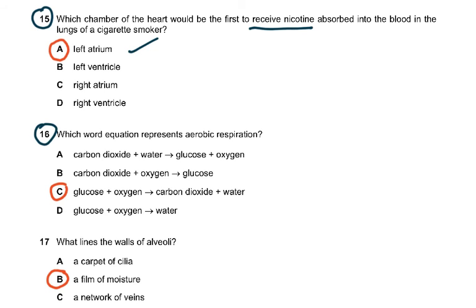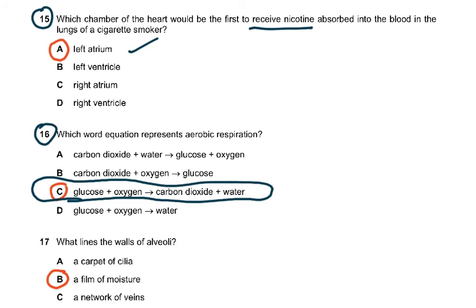Then question 16. Which word equation represents aerobic respiration? Now, this is something you need to learn. This is not something which should be an ambiguity. Glucose plus oxygen gives you carbon dioxide plus water. You have to remember this. When glucose is respired in the presence of oxygen it gives you carbon dioxide, water, plus energy is released. And more energy is released when there is aerobic respiration. In anaerobic, there's less energy released. But of course, this is not the equation for anaerobic.